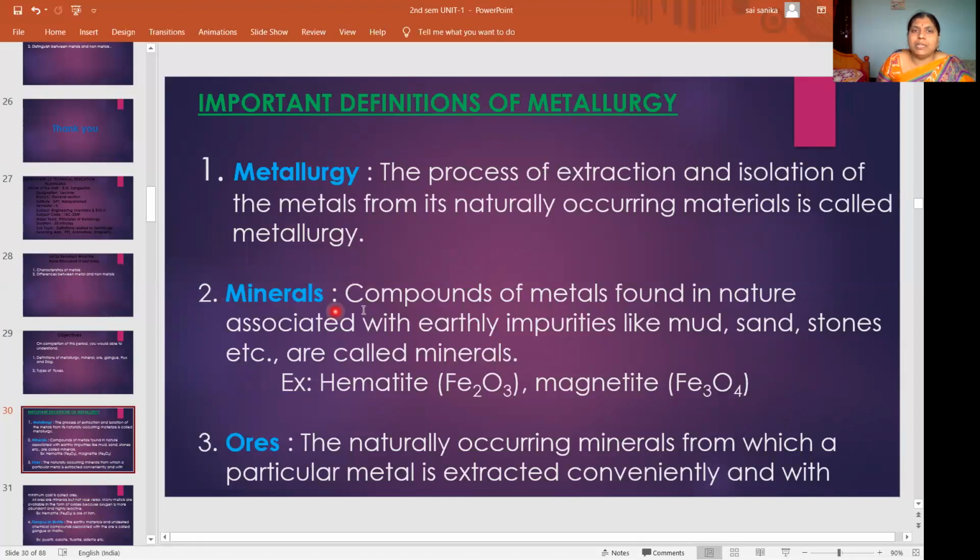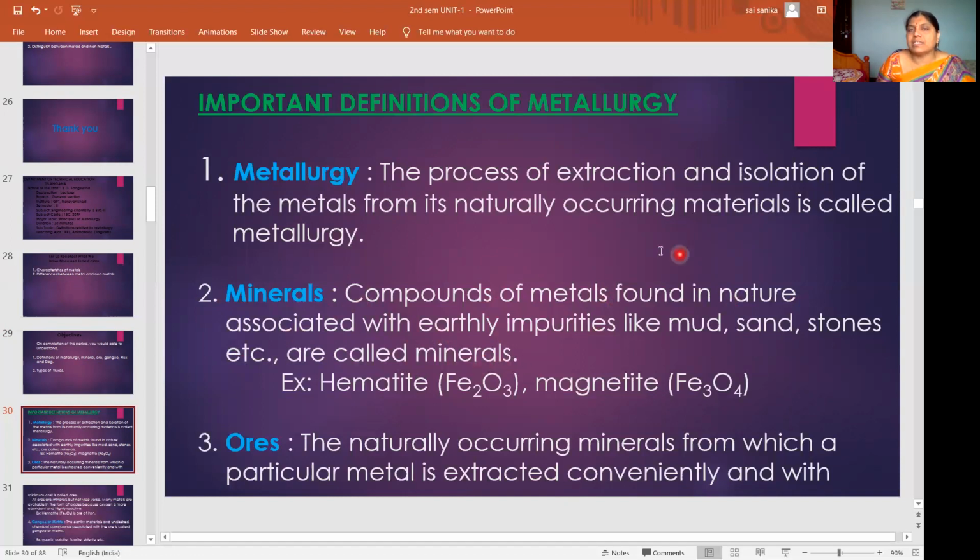Next, come to minerals. Compounds of metals found in nature associated with earthy impurities like mud, sand, stones, etc. are called minerals. Already I told you metal will not exist in its native form. It will always exist in its compound form.